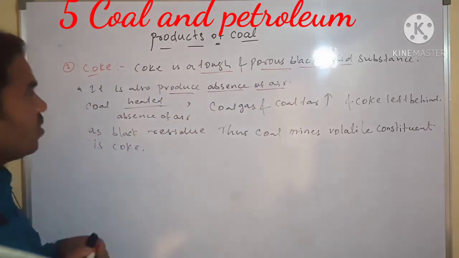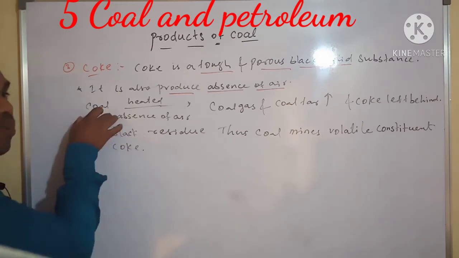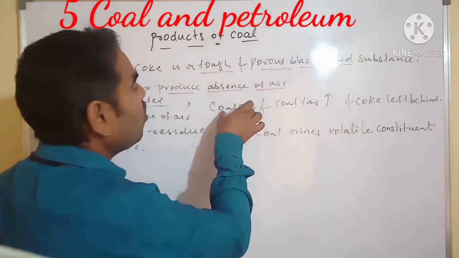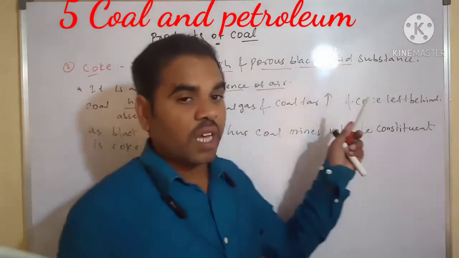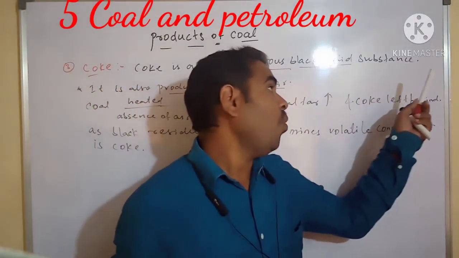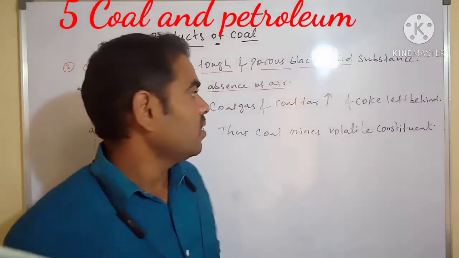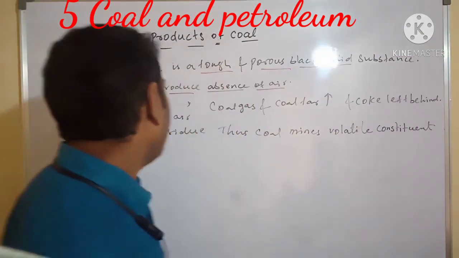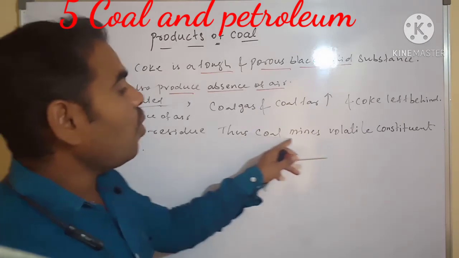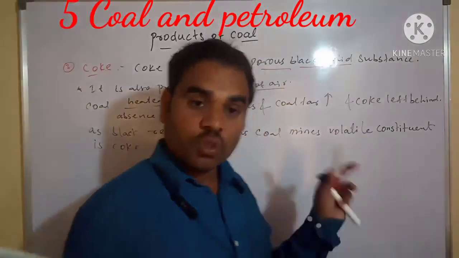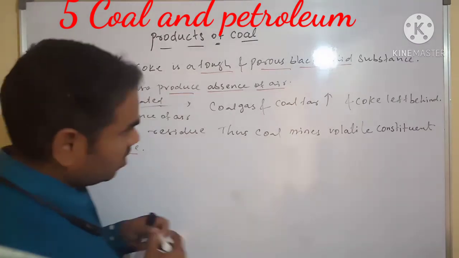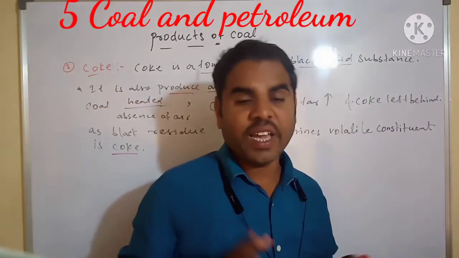If I heat coal in the absence of air, coal gas and coal tar are obtained, and coke is left behind as a black residue, after the volatile constituents of coal are removed. This is how coke is obtained.